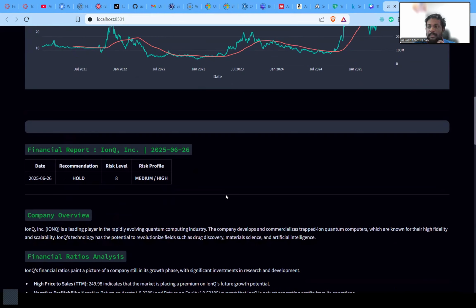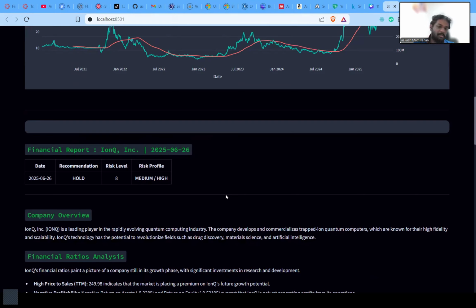Hold means a neutral stance; it advises investors to retain their current position. Risk level is 8 out of 10, which indicates a high risk investment. The risk profile is medium to high, which reflects a balanced yet elevated risk due to market and operational factors. This section provides a quick snapshot for decision making, aligning with the agent tool's goal of delivering actionable insights.